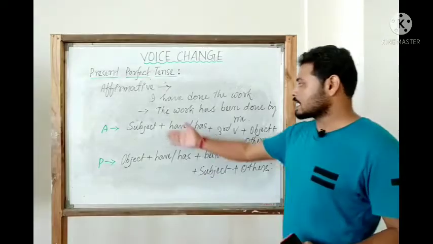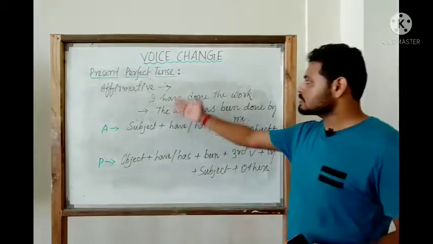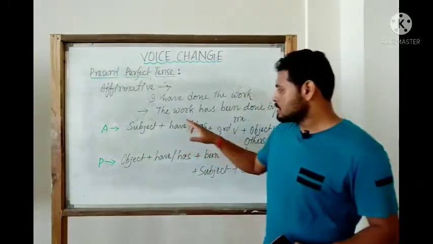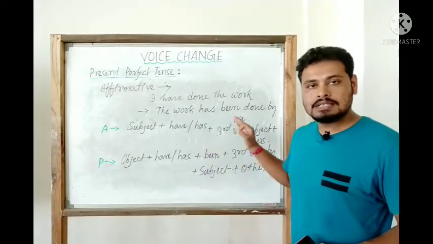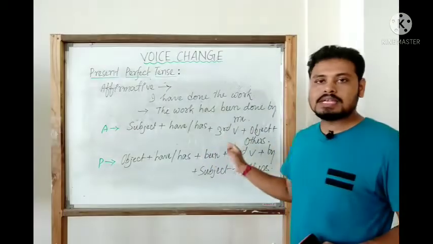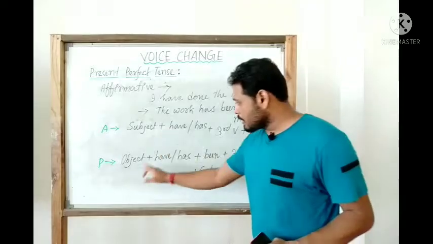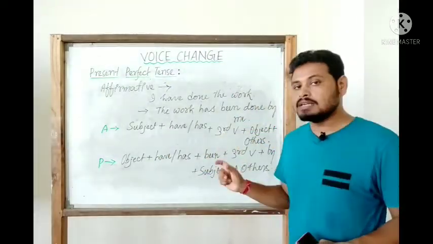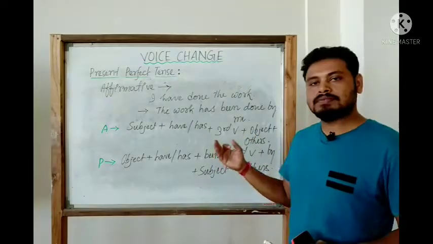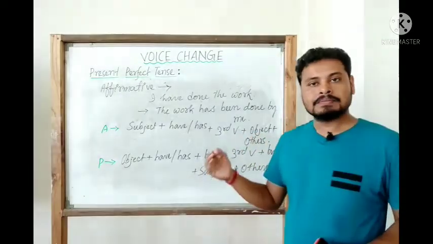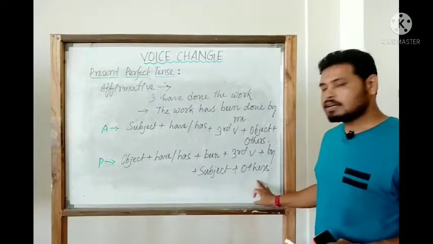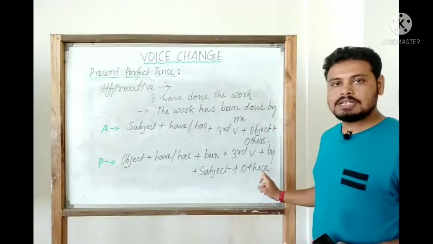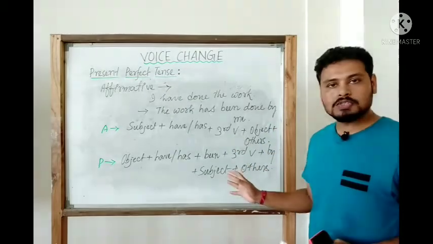So this one is the active structure, this one is the passive structure of the affirmative sentence in present perfect tense. Active one is subject, have, has, third form of the verb, object and others. The passive one is object, have, has, then been, then the third form of the verb, then by, then subject, and at the end others if we have any. Hopefully this one is understood.